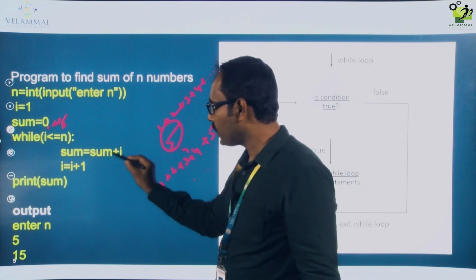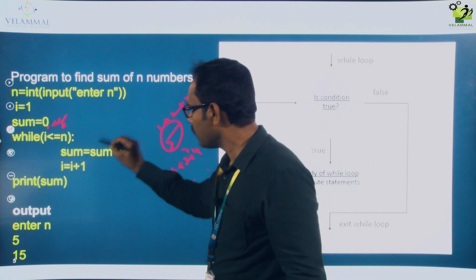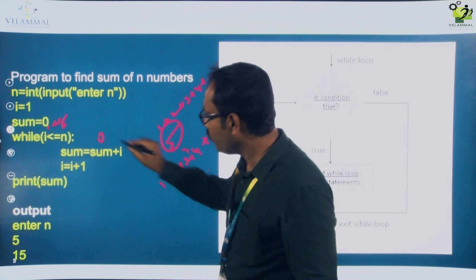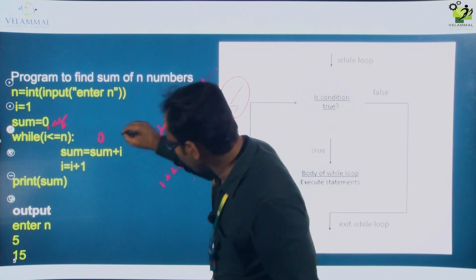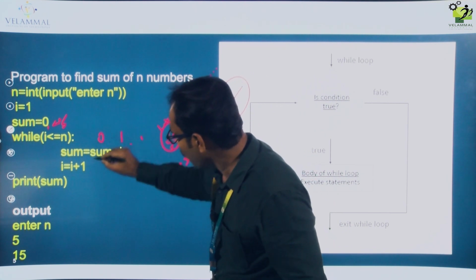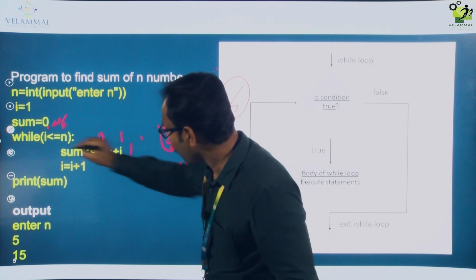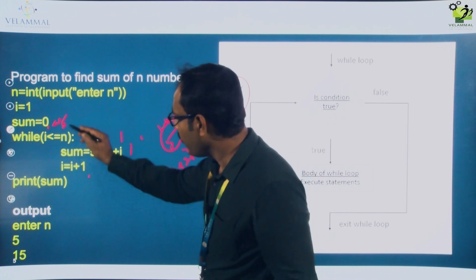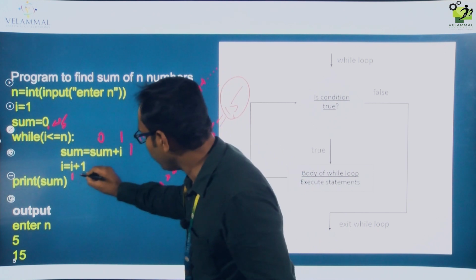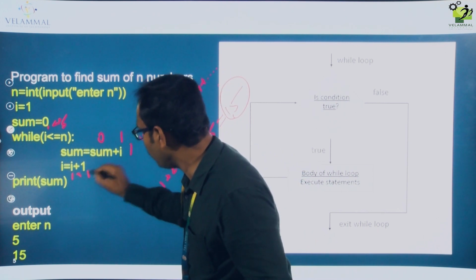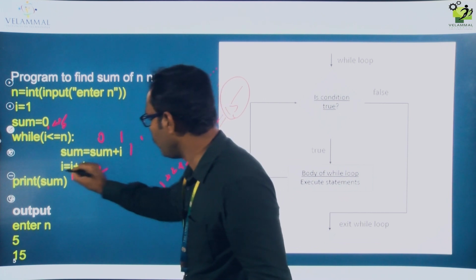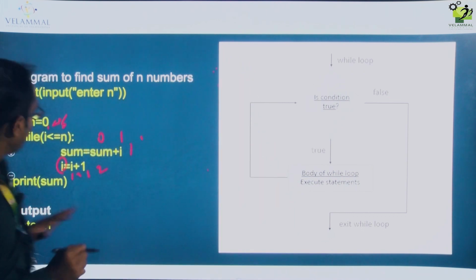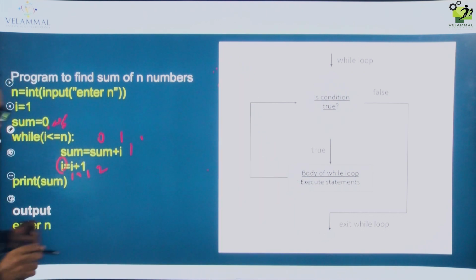Here the condition is true now, so it will come here. Sum equal to, what is the sum value? Initially we declared it as 0. The I value is 1, so 0 plus 1 is 1. Now the sum value is 1. Now I equal to I plus 1, the I value is 1 plus 1, so now the I value becomes 2.